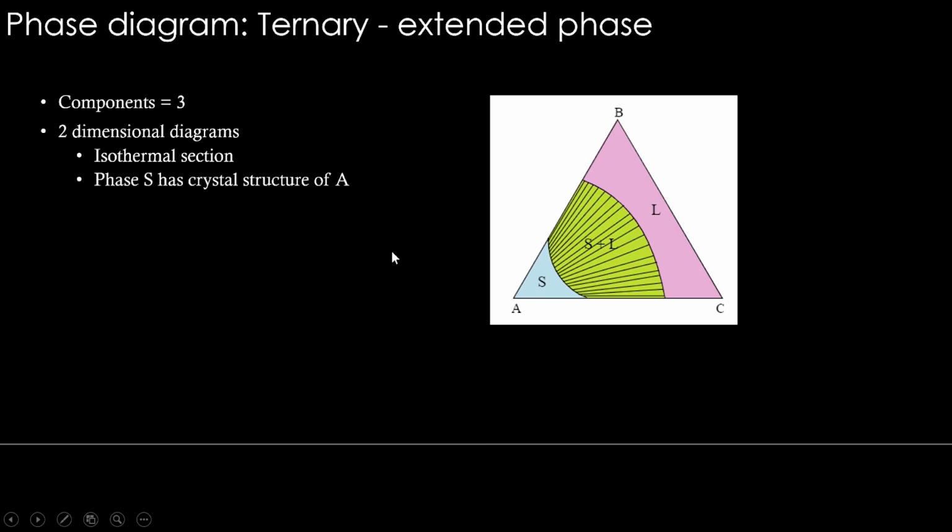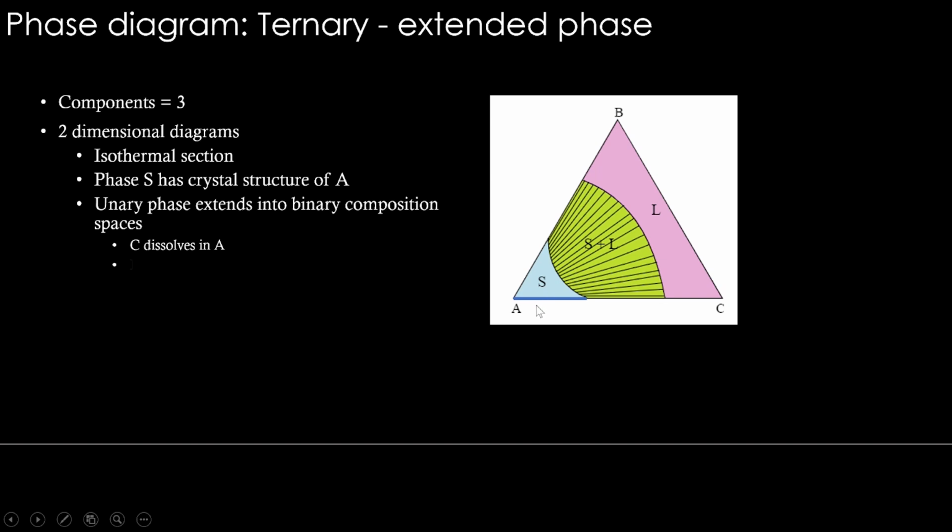Now in this section, phase S, this one, has the crystal structure of A. That means you can say a unary phase extends into a binary composition space. As C dissolves in A, it extends like this. So A's crystal structure is going to extend like this. That is the S phase.